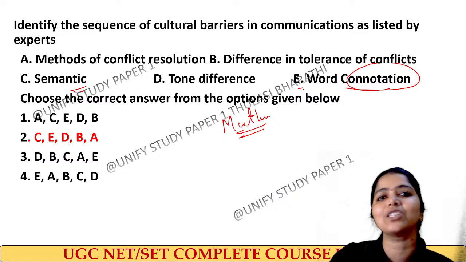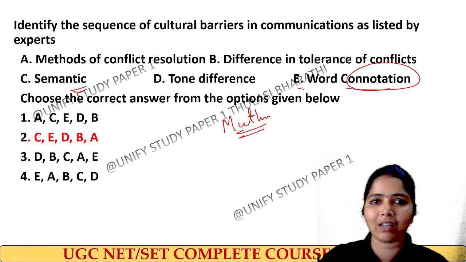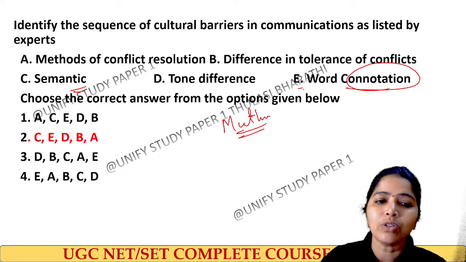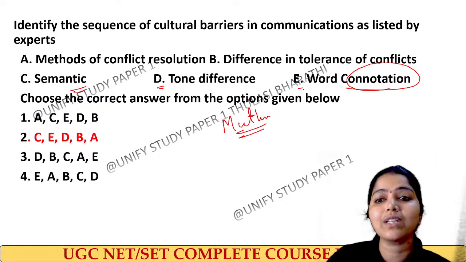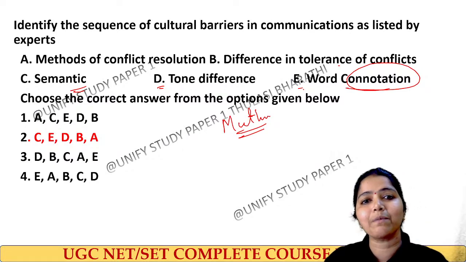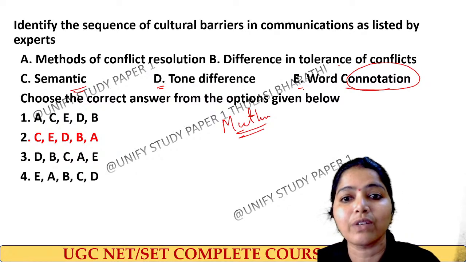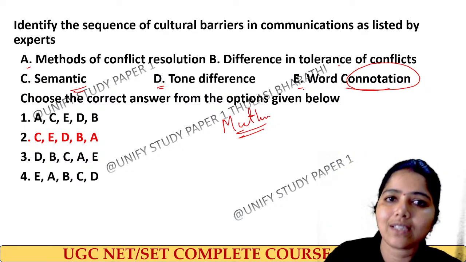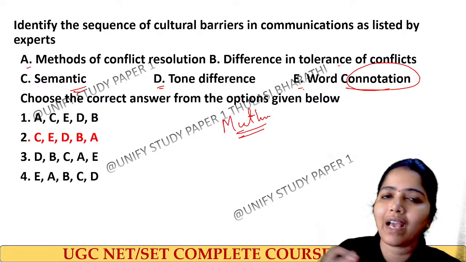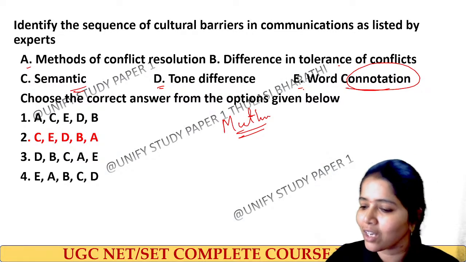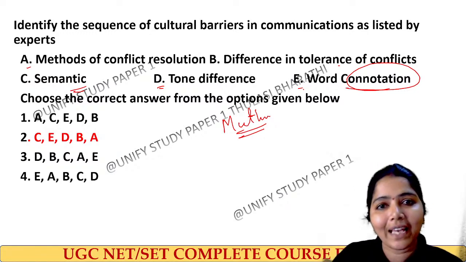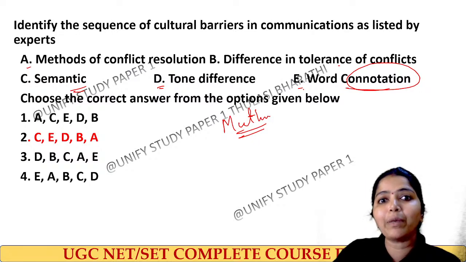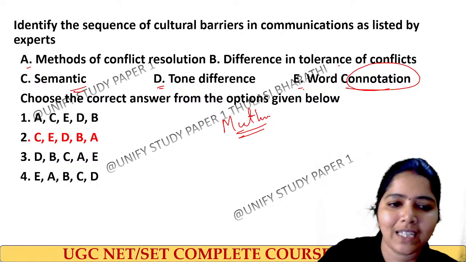Next we have option D, tone difference. How we speak: in one culture the tone will be very soft, and in some cultures it will be a high tone, so that will be a major barrier. And next, we have a difference in tolerance of conflict. Few people accept fighting, some people are very silent in nature. And the method of conflict resolution. So this is the correct sequence. Whenever we take different cultures, we have these kinds of barriers. Connotation is the emotional and cultural meaning. Exactly. In Tamil Nadu itself many regions are there where ambiguity will come with respect to words. Clear? Next question on board.